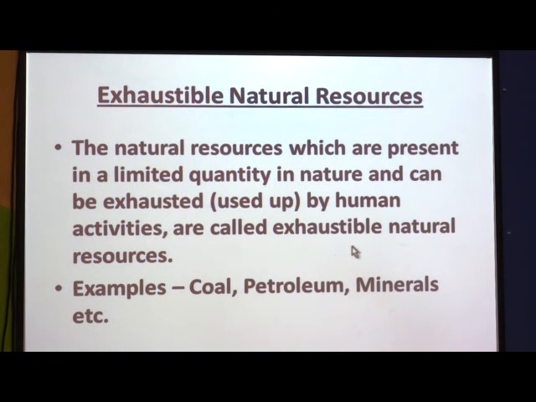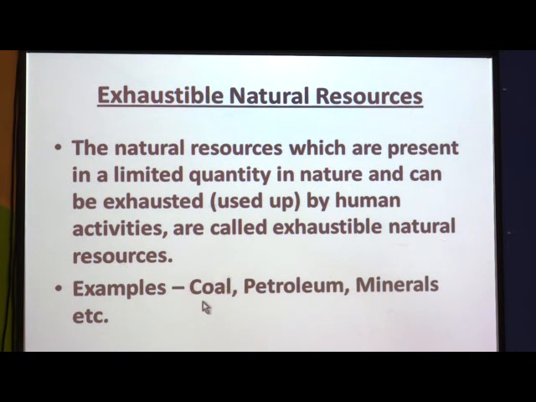So, if we use them carelessly, then they get over. They get exhausted. That is why they are called exhaustible natural resources.